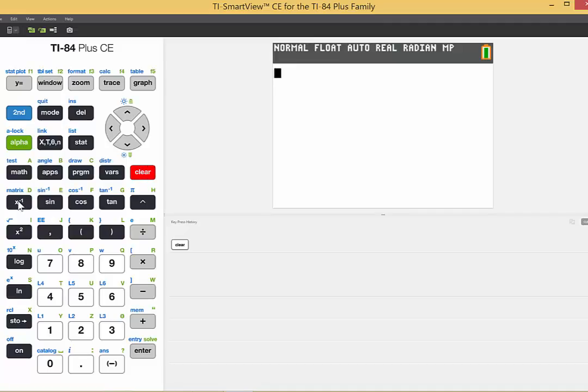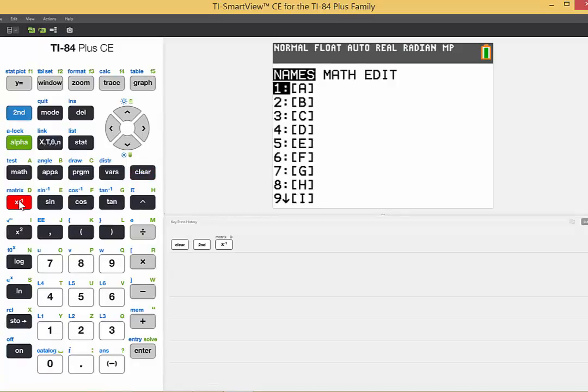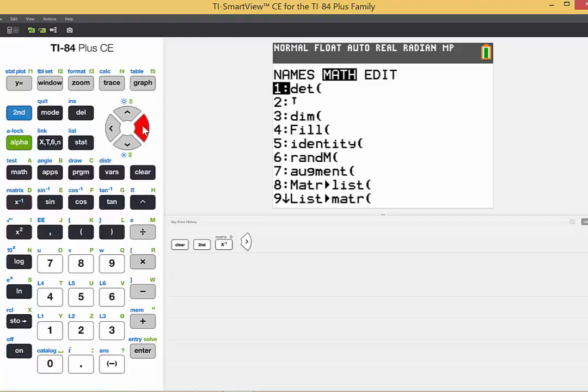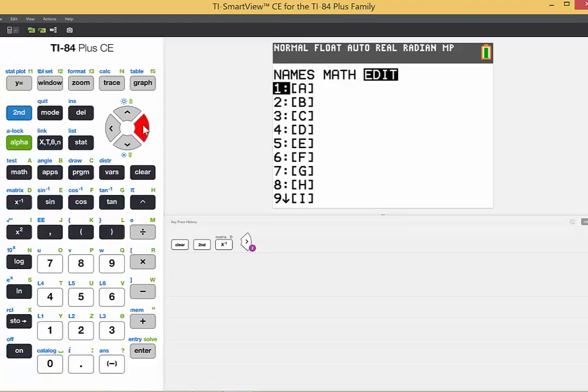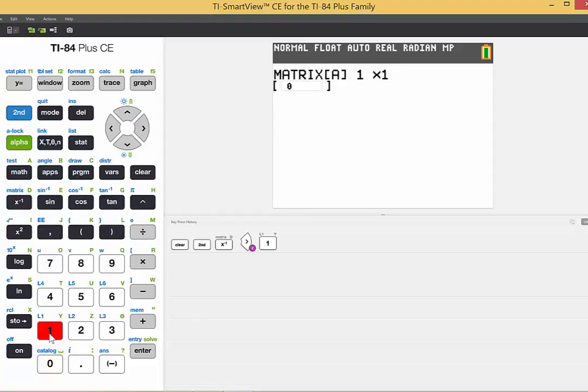So in order to access the matrix function, we'll push second matrix. We want to edit a matrix, so we'll cursor over, and we may as well just edit matrix A. We could choose any of these that we want, but we'll keep it simple, so we'll just push 1. Now what I said was that we were going to have to define the size of this matrix. It will be a 3 by 3 matrix because we have 3 rows and 3 columns.